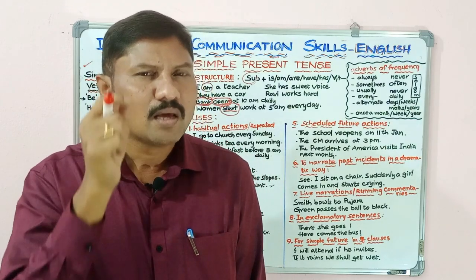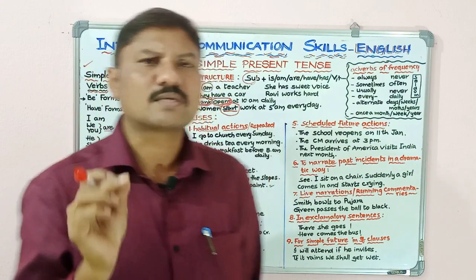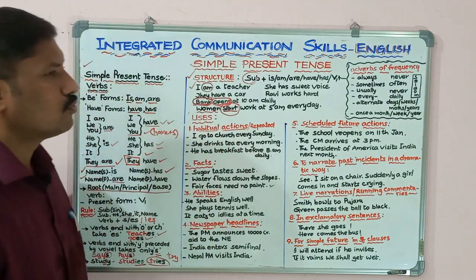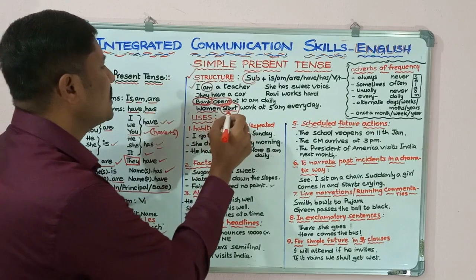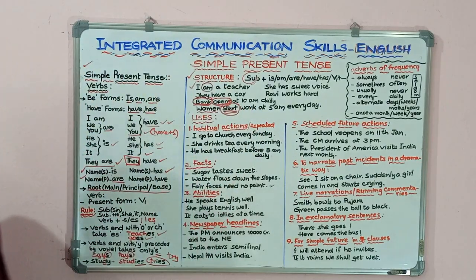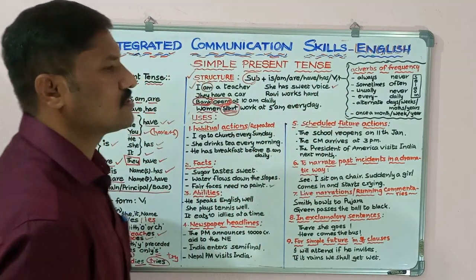We use only the present form of the verb in the simple present tense. As the subject women is plural, that's why we use start here. Women start work at 5 a.m. every day. Next sentence. She has a sweet voice.